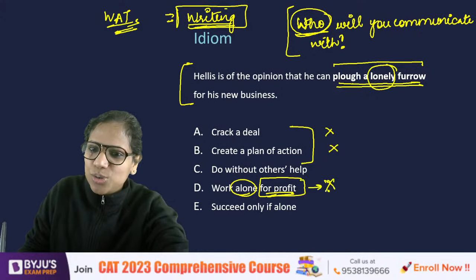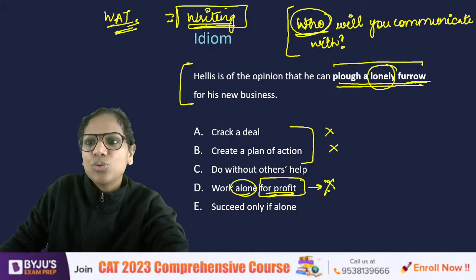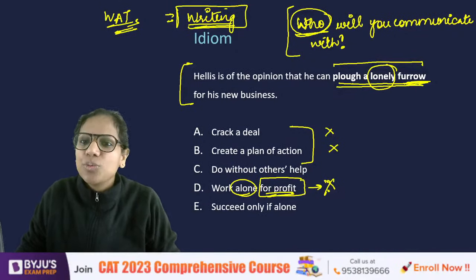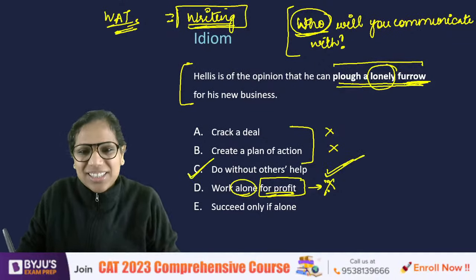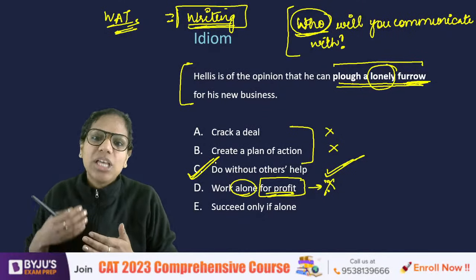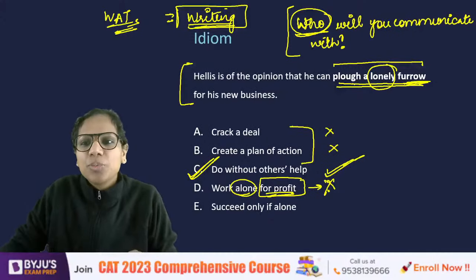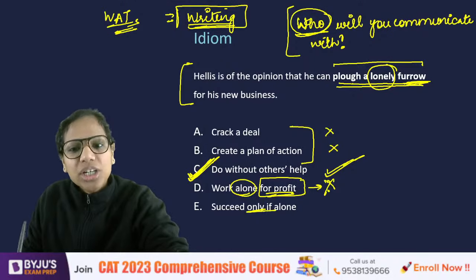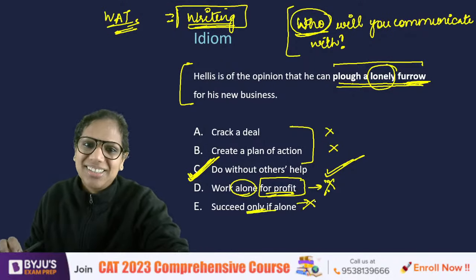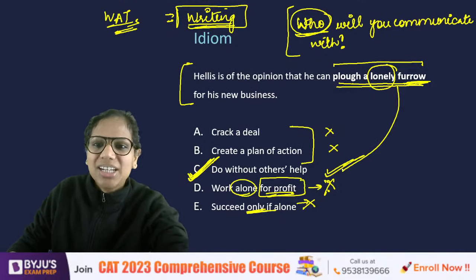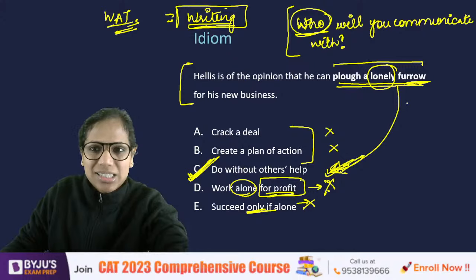No, this has nothing to do with profit. This has to do with working. See, when you use a furrow, it's a tool. You are working. You're working alone. Whether you're working for a profit or not, that's not clear from the idiom, right? Do without others' help. That is the answer. So when you persist yourself alone without anyone's help, that is called plow a lonely furrow. Okay, this is the idiom. This is the meaning. Succeed only if alone? No, that's not the meaning. So see here, it's a fixed meaning. Okay, I didn't make it up. यही meaning होता है इस idiom का.